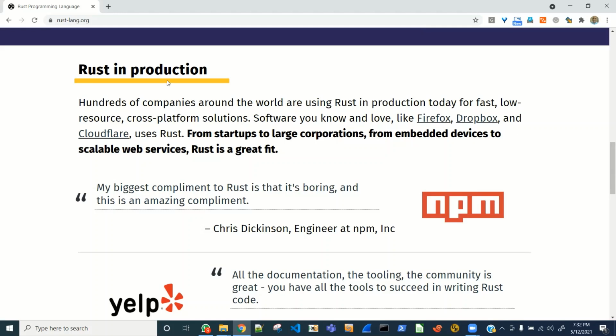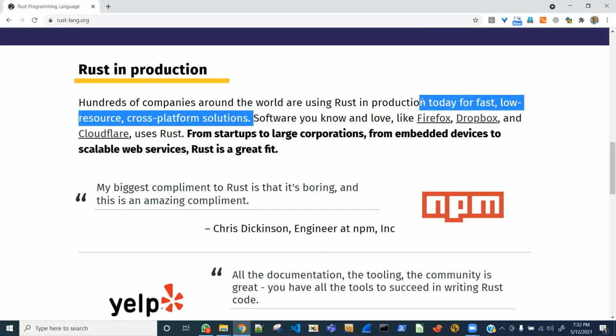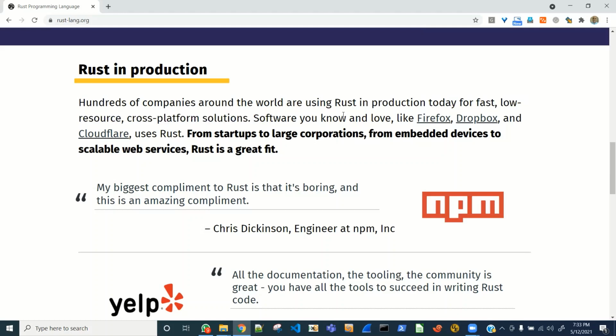All right, so Rust in production, is it really used anywhere, or is it just a fancy thing? Okay, hundreds of companies around the world are using Rust in production today for fast, low resource, cross-platform solutions. So these are indeed good abilities, and everyone needs them. Software you know and love, like Firefox, Dropbox, Cloudflare, uses Rust. From startups to large corporations, from embedded devices to scalable web services, Rust is a great fit. Great, no wonder it's being used so much.